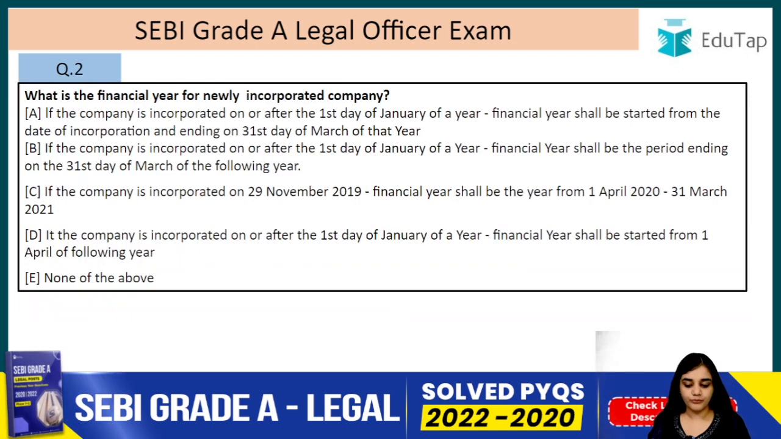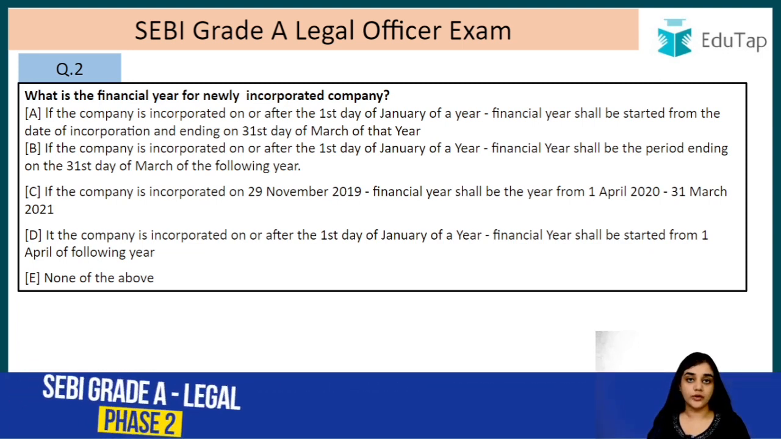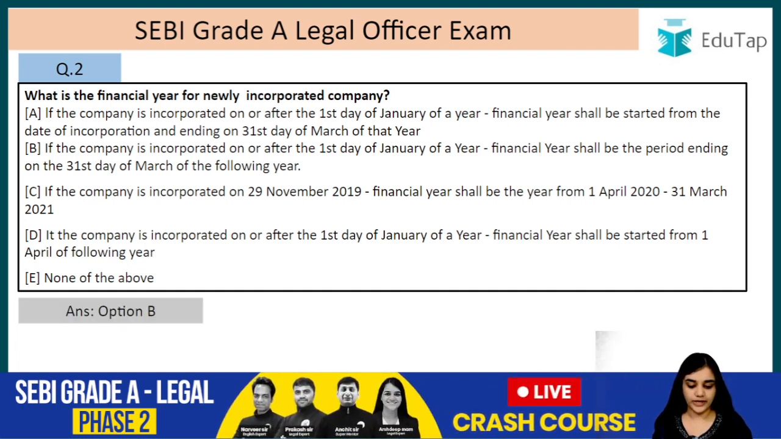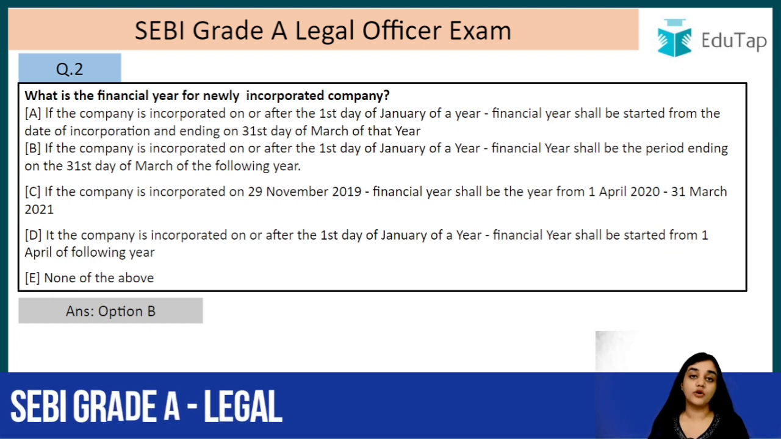Question number 2. What is the financial year for newly incorporated company? The answer is B. If company is incorporated on or after the 1st of January of a year, financial year shall be the period ending on the 31st day of March of the following year.